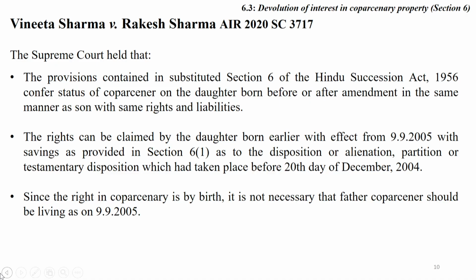What Arun Mishra concluded is that since coparcenary is by birth, therefore the daughter becomes a coparcener by birth, not on and from the commencement of this act. The plain language of this act says the daughter becomes a coparcener on and from the commencement of the act. The date is 9 September 2005. But Justice Arun Mishra in this case concluded that since coparcenary is by birth, therefore the daughter will be considered a coparcener by birth. Means suppose if a daughter is born in 1990, the daughter is considered a coparcener from 1990.